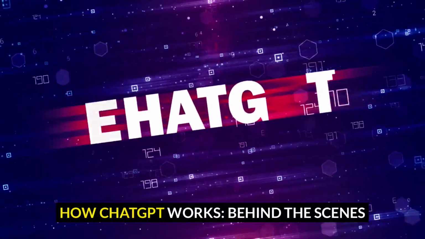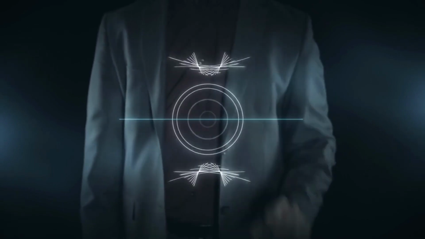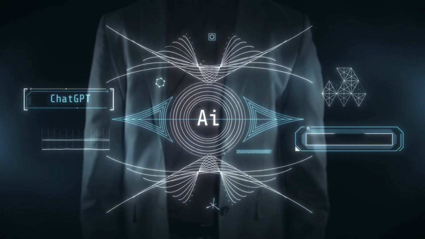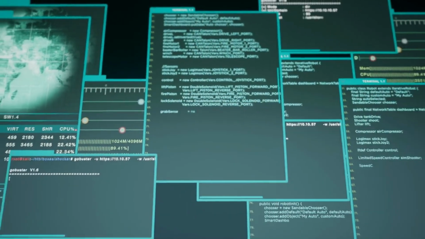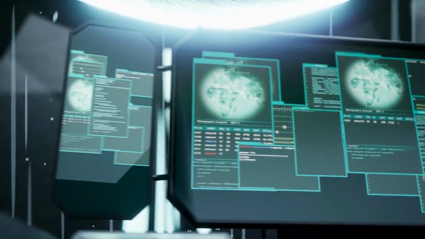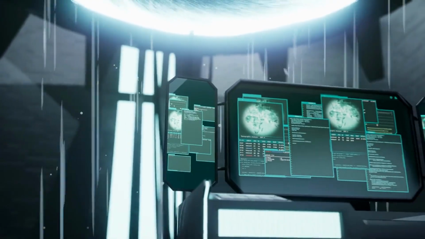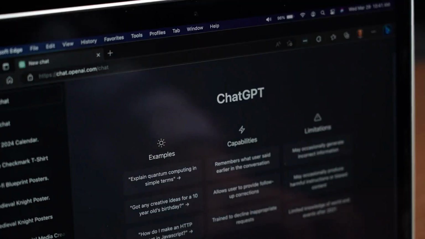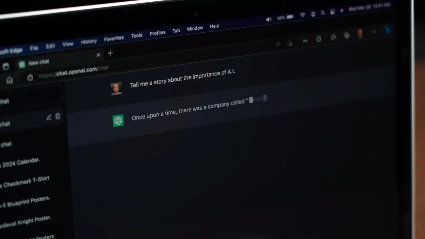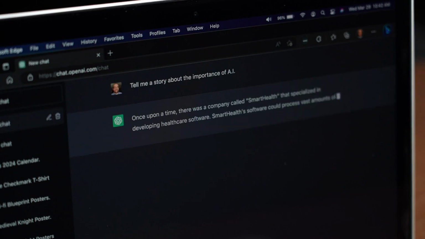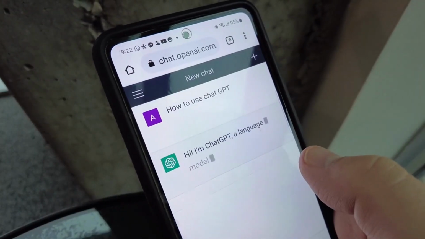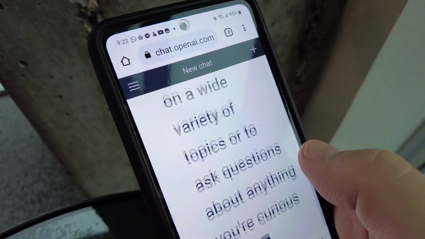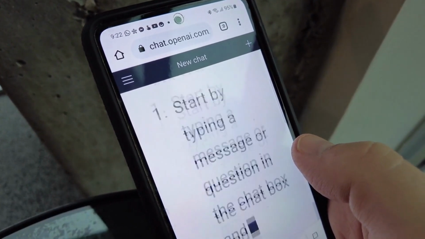How ChatGPT works behind the scenes. Understanding the inner workings of ChatGPT can seem complicated, but the concept can be simplified. The model is built on what is called a transformer-based neural network, a sophisticated architecture designed to process language in context. Unlike older models that read text sequentially, transformers can analyze all words in a sentence simultaneously. This allows the AI to understand relationships between words, detect nuances, and maintain consistency throughout a conversation.